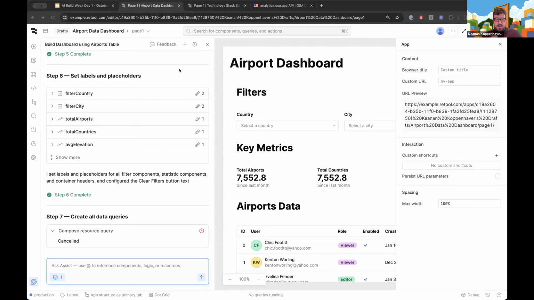Our head of product is super excited about pushing that forward so that you would be able to say, here's a Figma mockup of my app. I want to turn this into a Retool application, just drag and drop into Assist and have it use that as the baseline for things. So something we're actively working on for sure.